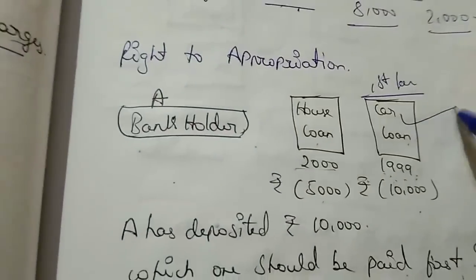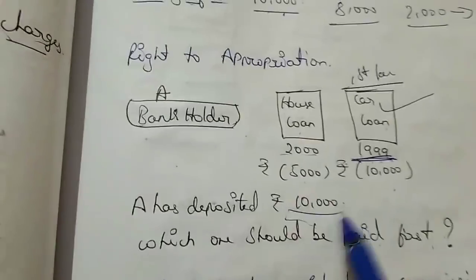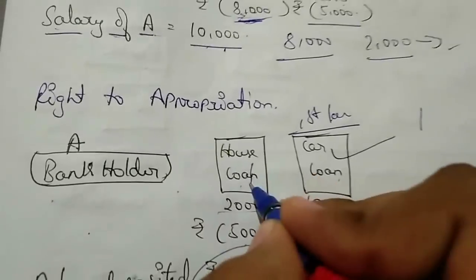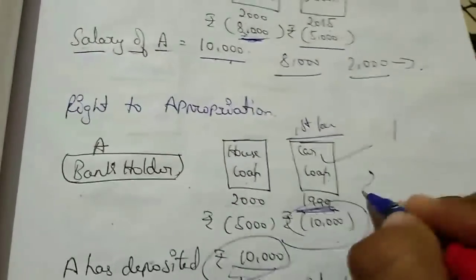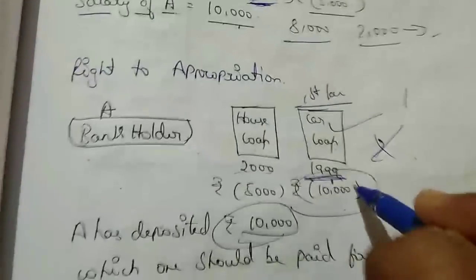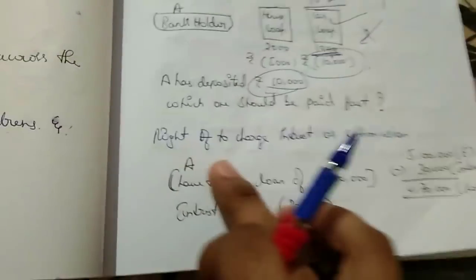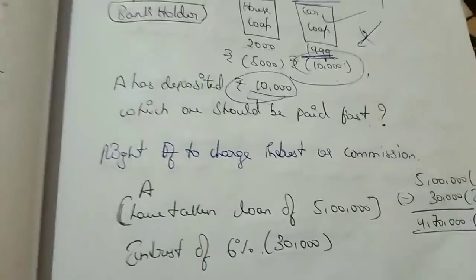This one, because 1999. 10,000 in full will be paid. Here they will not do half I will pay this, half I will pay this. This is not done. No. The first loan should be paid first. This is the right, also known as the right to appropriation. They will do appropriation.